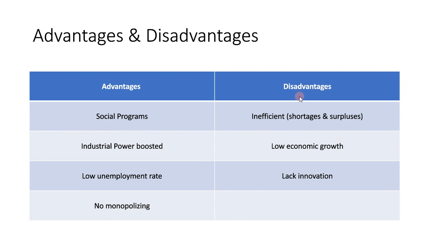Okay, so on the other hand, the disadvantages: it is going to be inefficient. Because the government allocates resources by what they're guessing, by what they're seeing, they might research stuff, but they don't rely on the law of demand and the law of supply. So there's of course going to be shortages and surpluses, which is very inefficient.